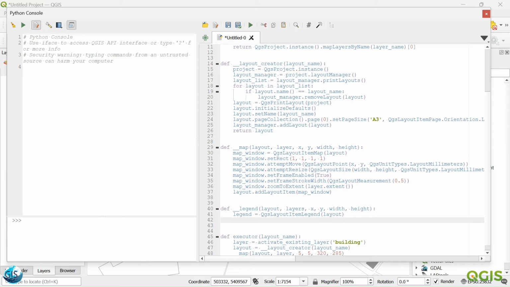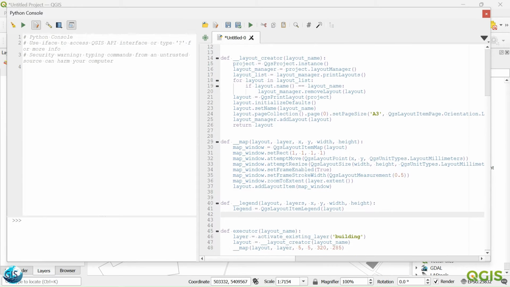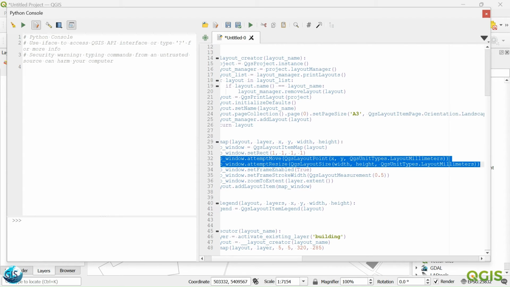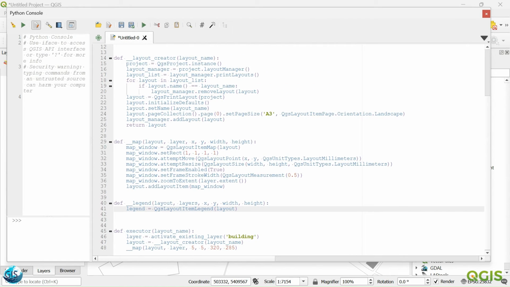After that, we should say where the position of that is. We can copy paste something from the map window, because that's exactly the same. I will just copy it. Maybe I can make this a little bit smaller so you have a full view of my code.